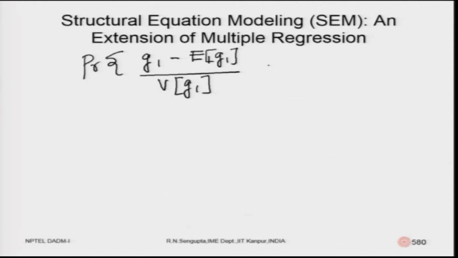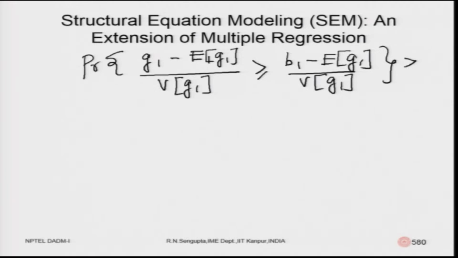If you bring the B onto the left hand side, it will be greater than or equal to B1 minus E of G1 by V of G1. This is greater than or equal to alpha 1. Alpha 1 greater than or equal to, or less than or equal to, will be modeled accordingly.